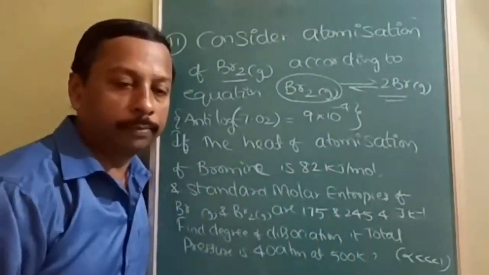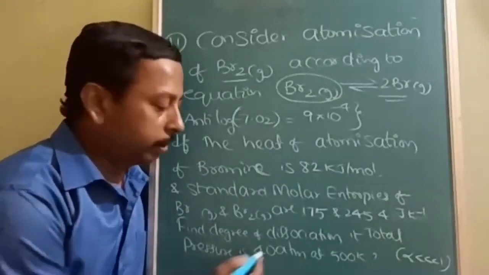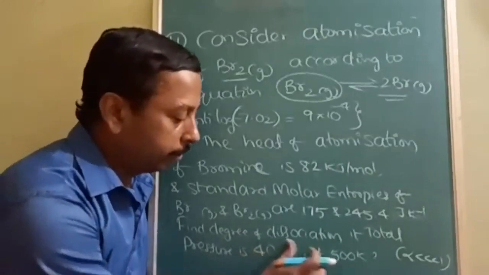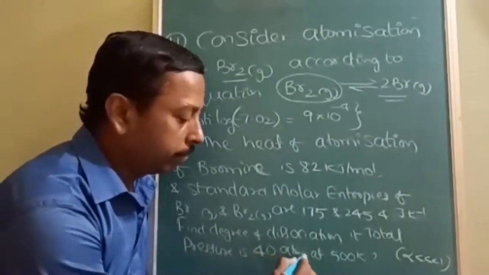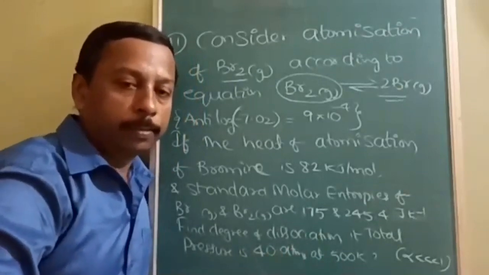What you have to find is the degree of dissociation alpha, if the total pressure is 40 atm at 500 Kelvin. Okay, you can try, then I will explain.